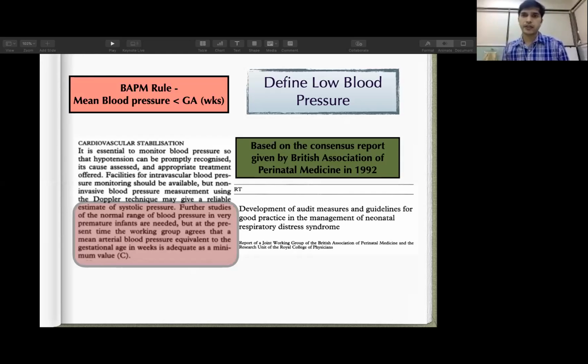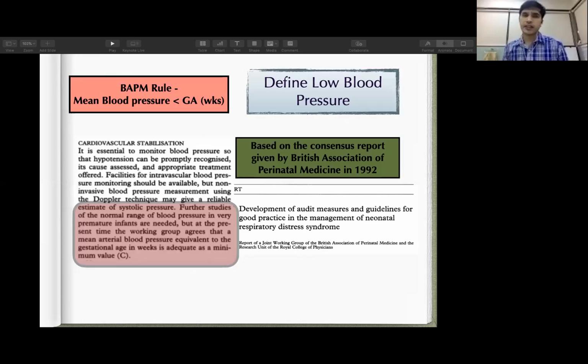So the most common definition of hypotension or low blood pressure that we are using in our clinical practice is the BAPM rule, that is the British Association of Perinatal Medicine rule. If the baby's mean blood pressure is less than the baby's gestational age in weeks, then we consider that baby to have low blood pressure. For example, if the baby's gestational age is 30 and the blood pressure is 28, then we say that the baby is having low blood pressure.